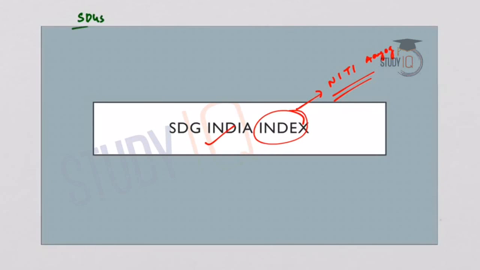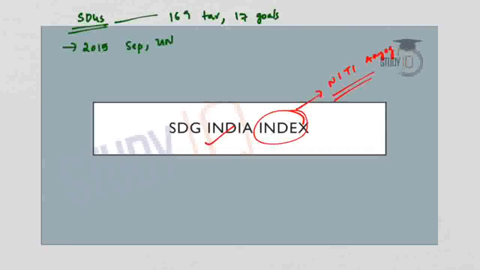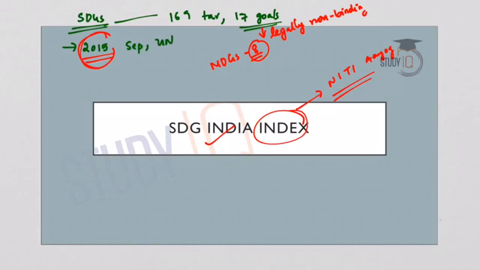What are the Sustainable Development Goals? They were adopted in September 2015 by the United Nations. The Sustainable Development Goals have 169 targets and 17 goals. These 17 goals are legally non-binding, and the Sustainable Development Goals have succeeded the Millennium Development Goals, which were 8 in number. The SDGs were adopted in 2015 for a period of 15 years, that is, they have to be achieved by 2030.